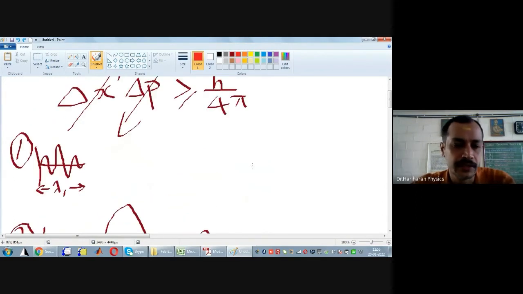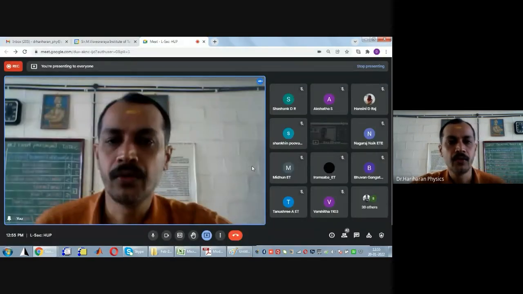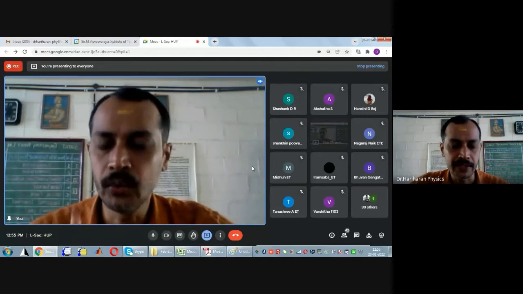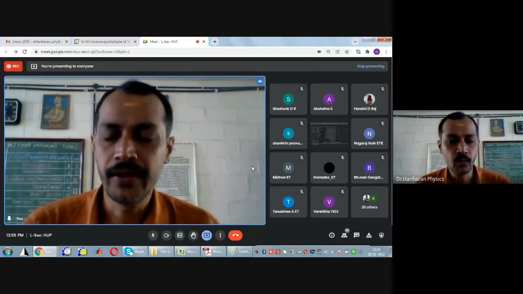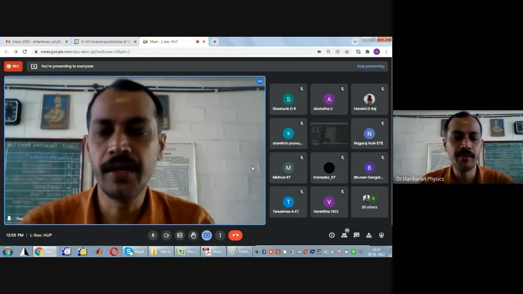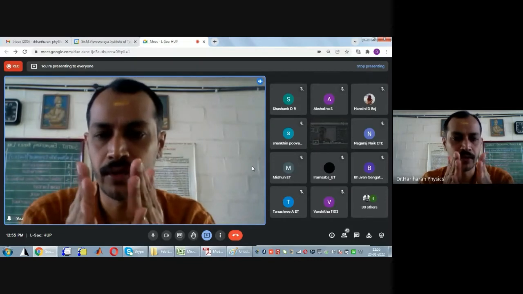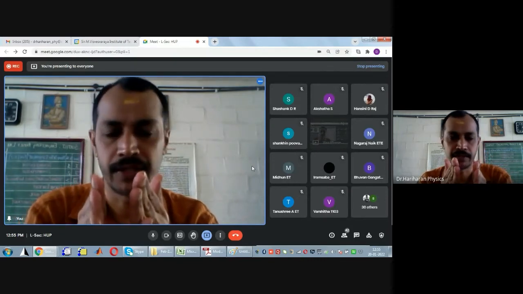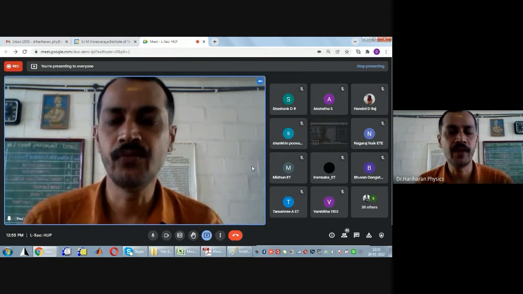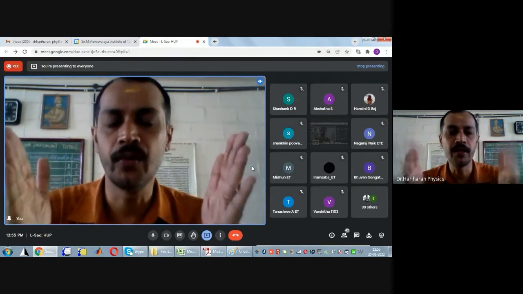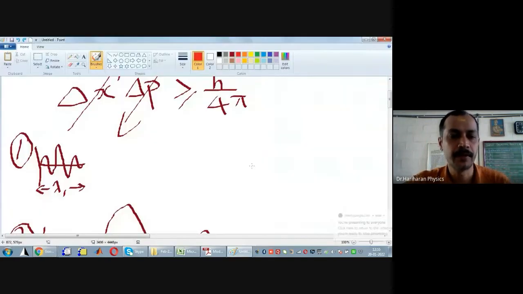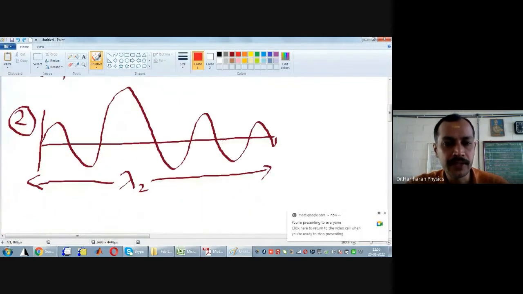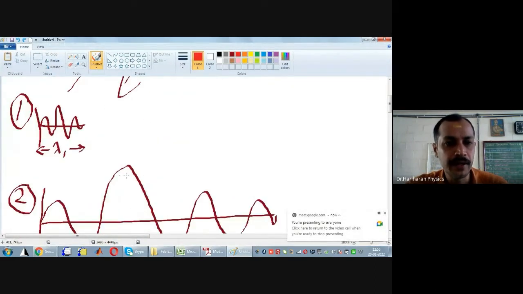So I am considering two cases. Case 1 is in which the de Broglie wavelength is confined over a very small region in space. The second case is where the de Broglie wavelength is spread over a large region in space. For example, lambda 2 can be 100 times lambda 1.